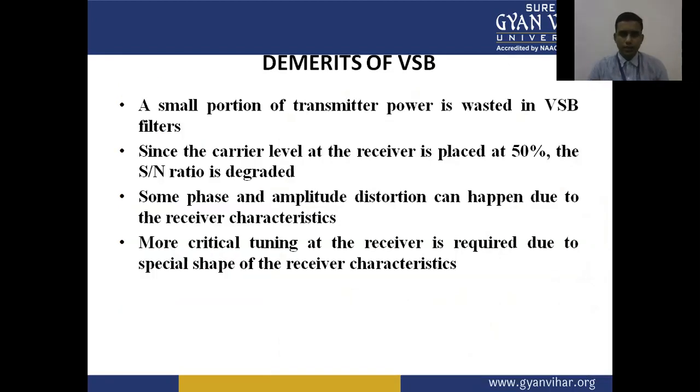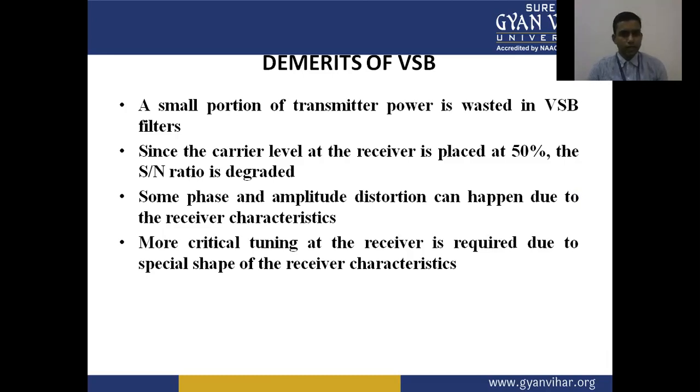Demerits of vestigial sideband. A small portion of the transmitted power is wasted in the vestigial sideband filters. Since the carrier level at a receiver is placed at 50%, the signal to noise ratio is degraded.